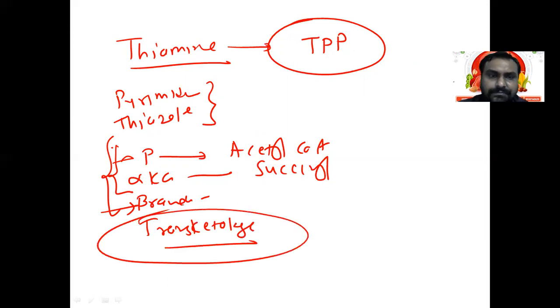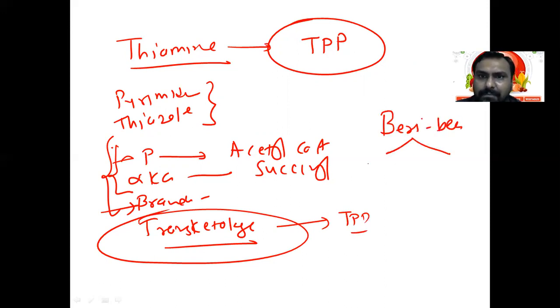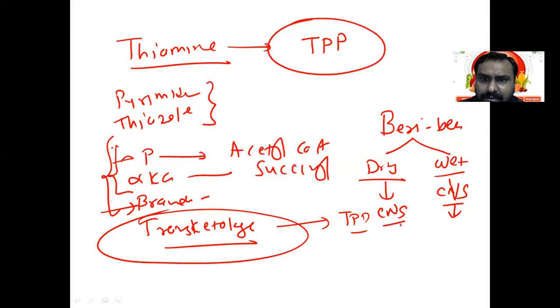Okay. This enzyme requires coenzyme TPP. Deficiency leads to which disease? Beriberi. Two types, mainly dry and wet. In wet, there is a cardiovascular manifestation, so there is edema, palpitation, like those symptoms. In dry beriberi, CNS manifestation, sensory disturbance, okay, loss of reflexes. There will be ataxia and all those symptoms.